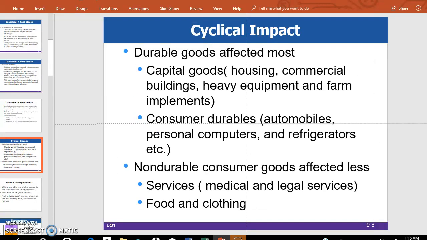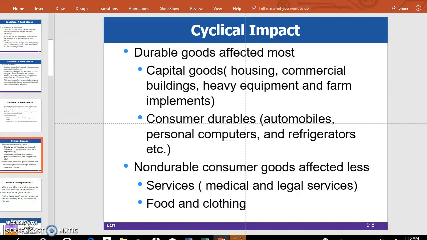So now let us discuss this cyclical impact. When we have a recession or an expansion, demand for all goods and services does not change in the same way, right? Durable goods are affected most in a recession. Durable goods are capital goods, so housing, commercial buildings, heavy equipment, and farm implements, right? So these are machine tools and equipment.